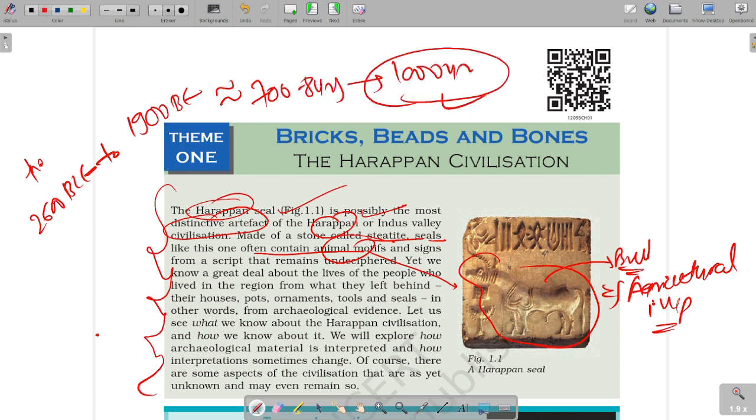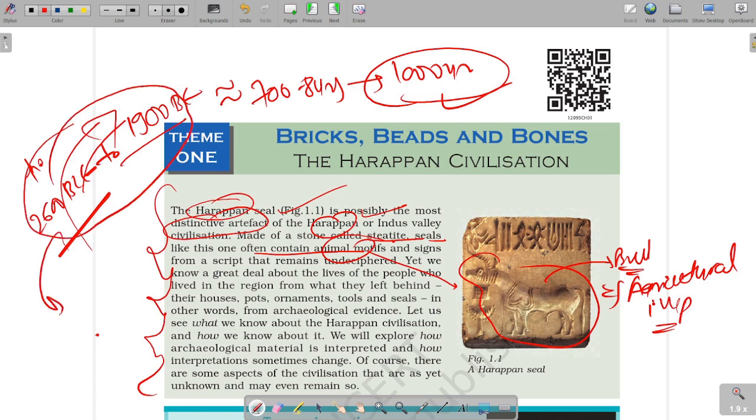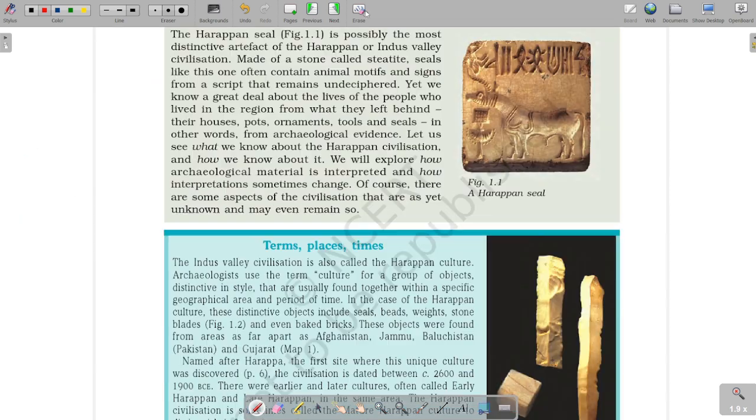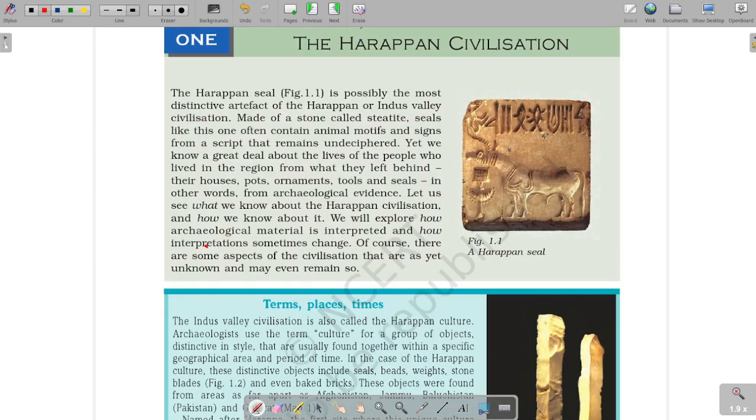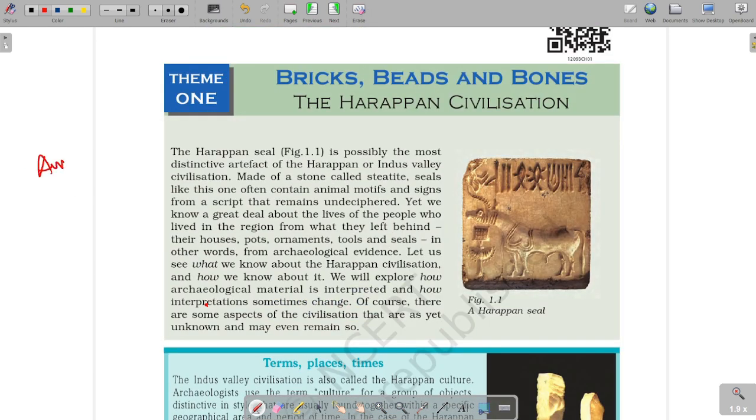These timelines vary according to different books, different interpretations by authors and the understanding level. But the basic timeline given in NCERT is 2600 BCE to 1900 BCE. Memorize this fact as it is, because when disputed in an answer key, UPSC will consider the NCERT fact. So these facts are important.